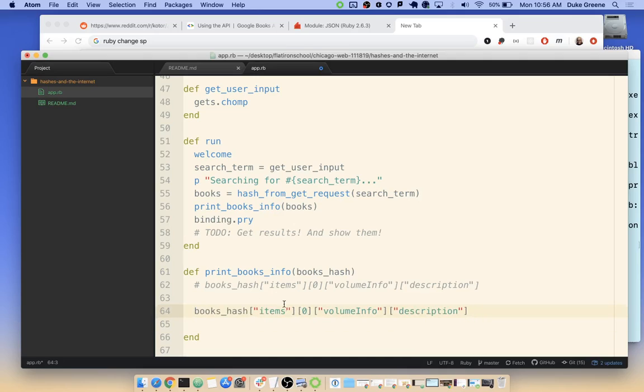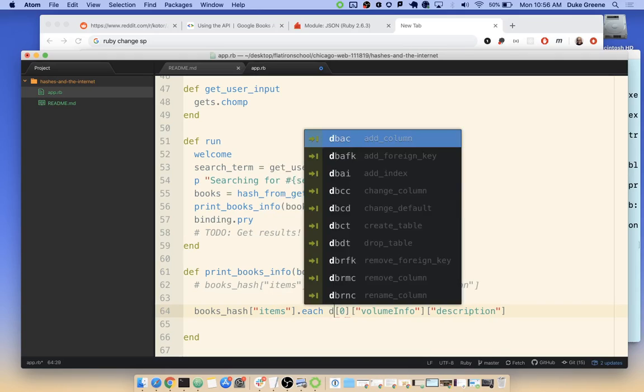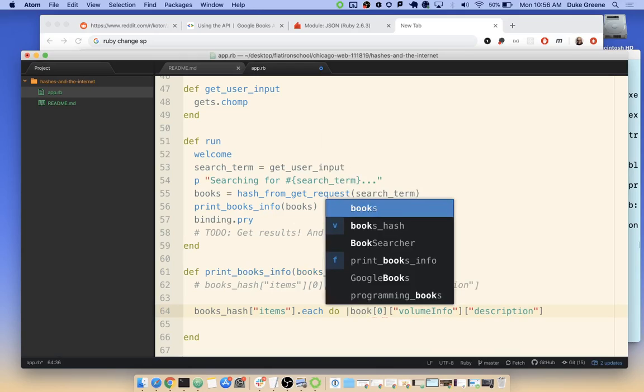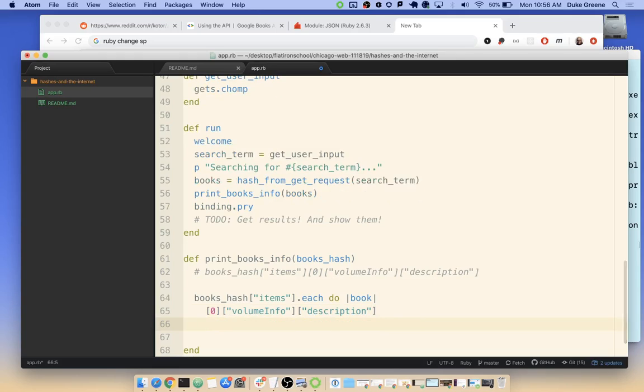So I might say here books hash items dot each do item or book. And then I'm left with that syntax hanging in the middle that I had, which was at 0, is now the book that I'm thinking of, right? And I'm in a loop, so I'm going to be able to do this for each one.